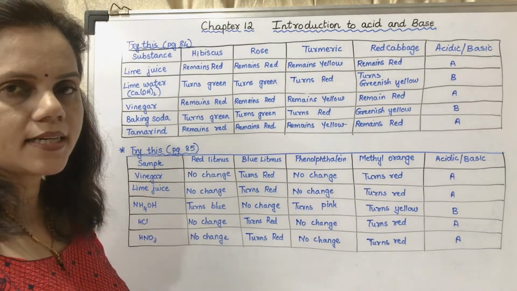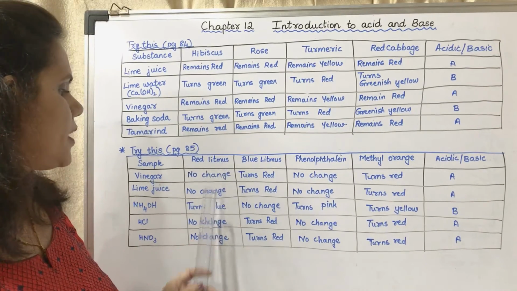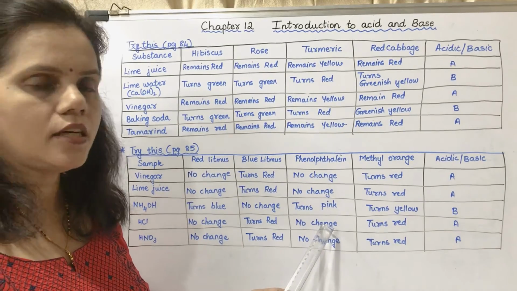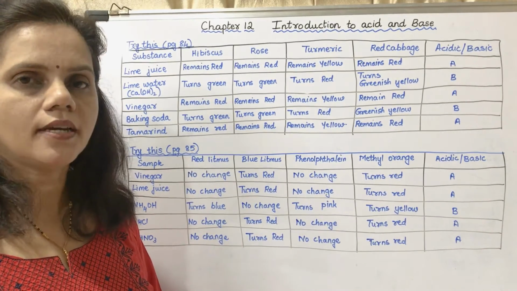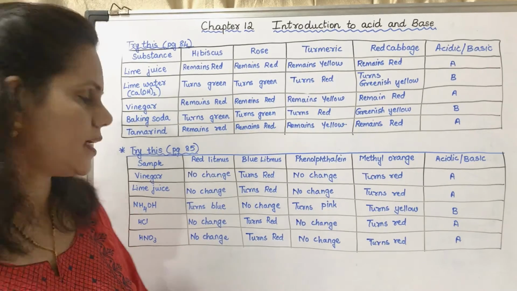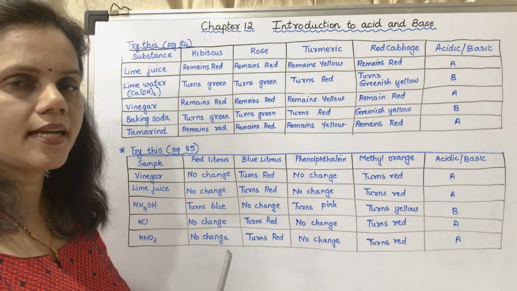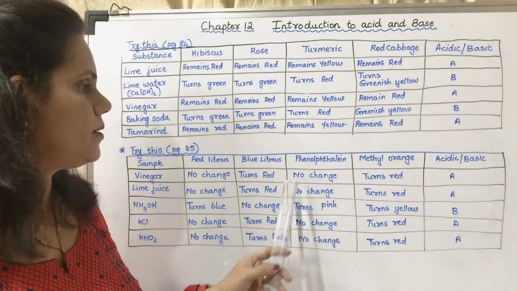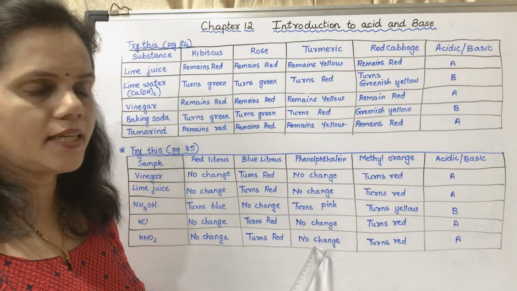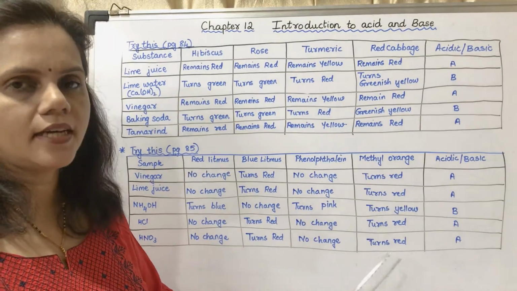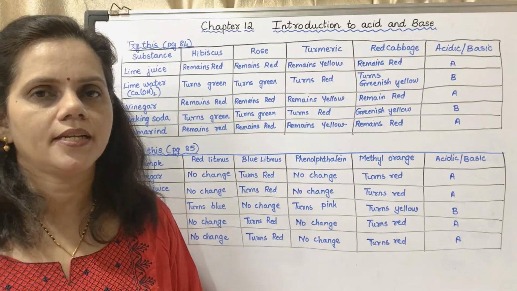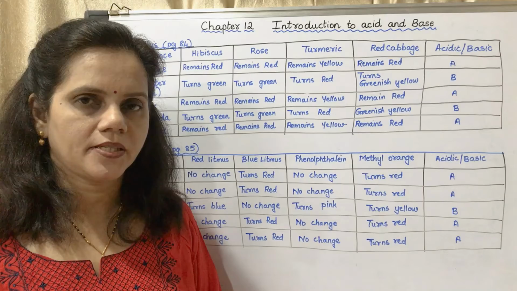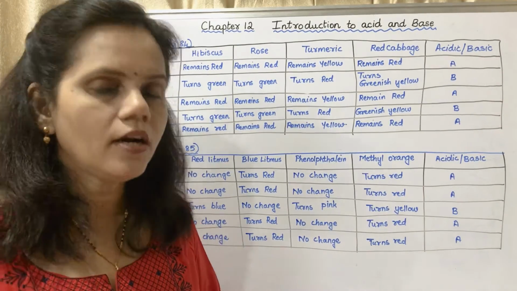Next is HCl, that is hydrochloric acid. Red litmus, there is no change. Blue litmus turns red. Phenolphthalein, no change. Methyl orange turns red. Okay, that means it is acidic. Next is HNO3, that is nitric acid. Red litmus, no change. Blue litmus turns red. Phenolphthalein, there is no change. Methyl orange turns red. That means the given sample is acidic. So from this we can come to know whether the given sample is acidic or basic.